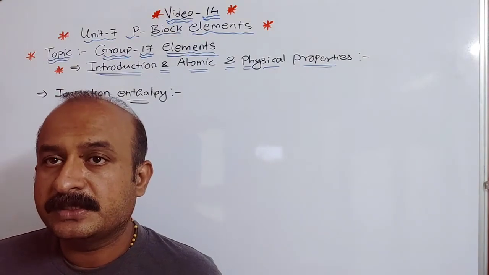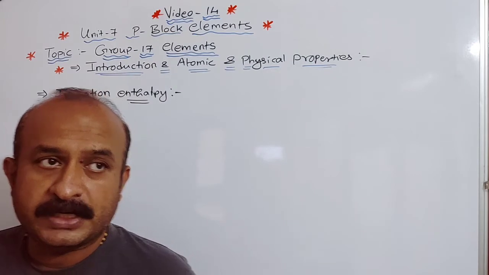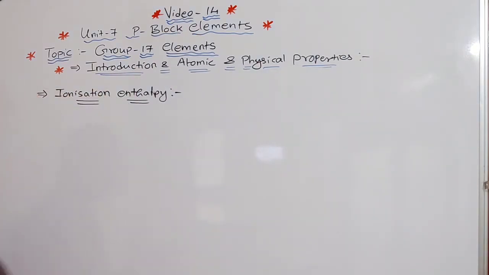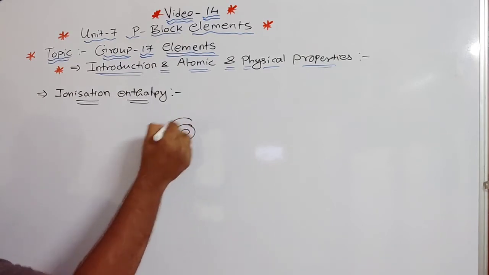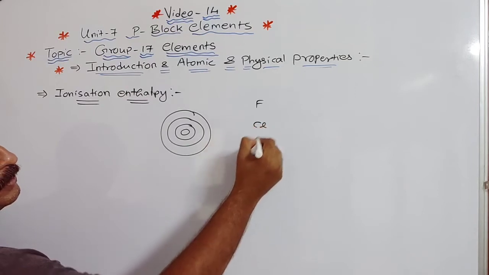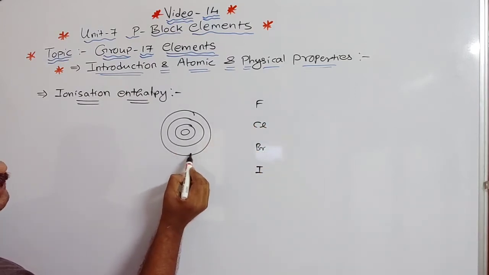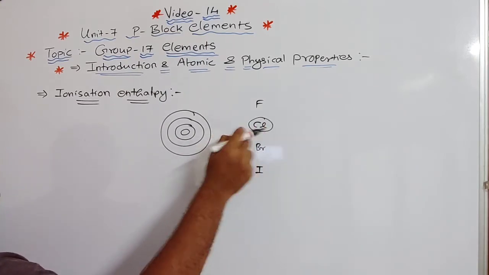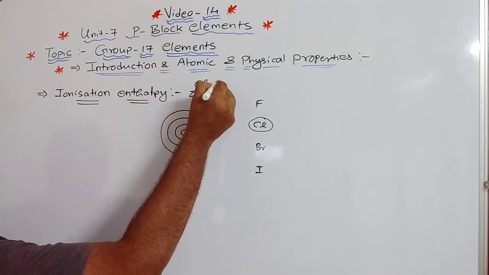But in this case we have seen that they form negative ions by gaining electrons, right? So ionization enthalpy, when we say down the group, to gain electron, will it be easy or tough? From fluorine, chlorine, bromine and iodine, this is 1, 2 and 3 shells. So if we talk about chlorine here, chlorine means Z is equal to 17.